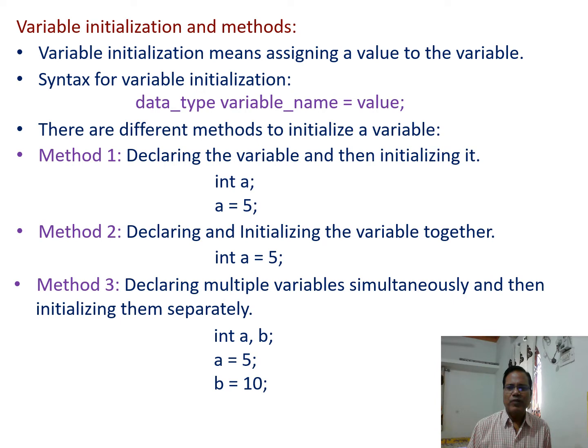Like this one, int a, b, we declare two variables a and b that can store integer data, and separately a equal to 5. 5 is assigned to the variable a, and using the next statement b equal to 10, 10 is assigned to the variable b.